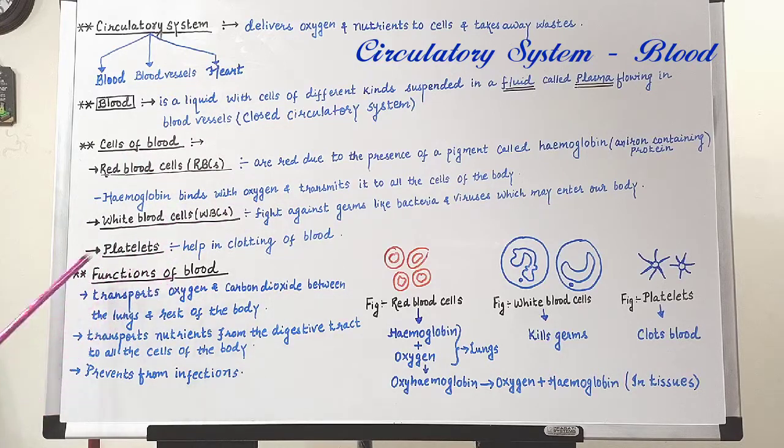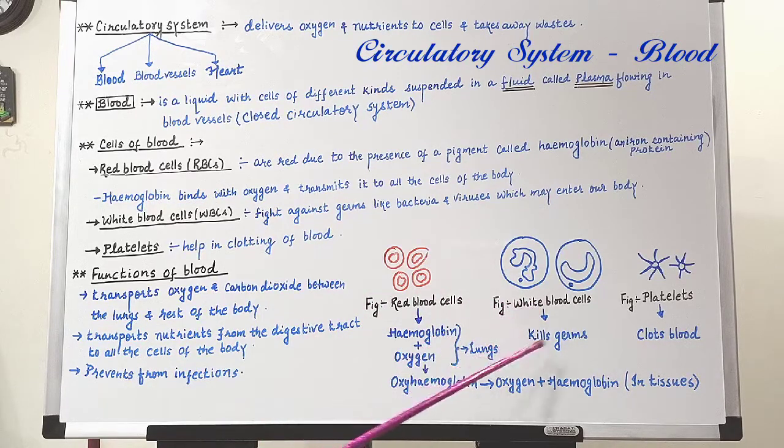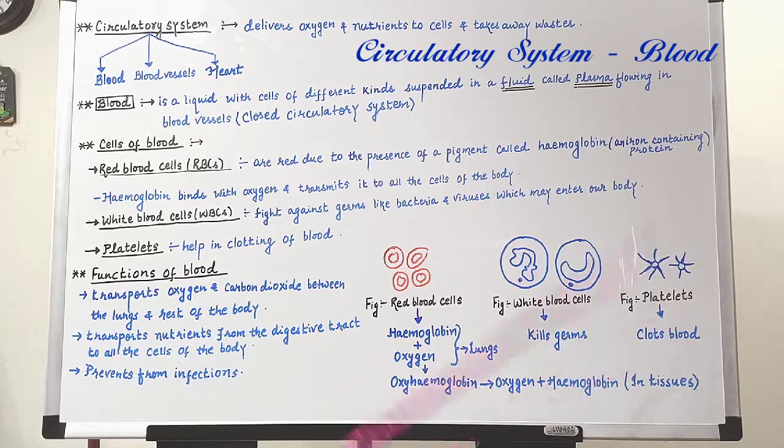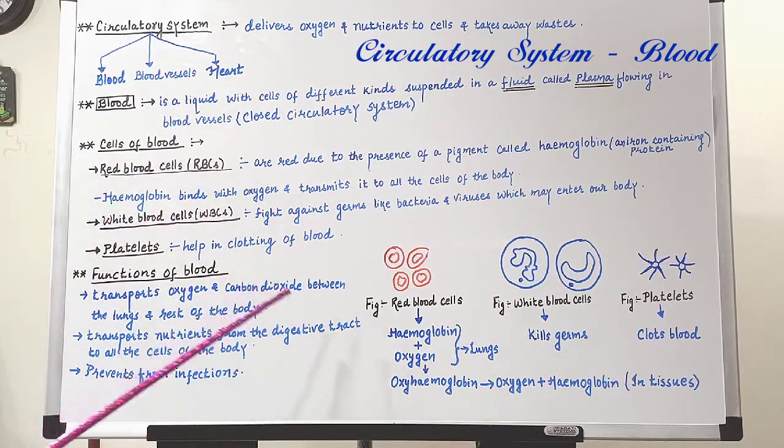Now, coming to the functions of blood. You may see these are the red blood cells helping in the transport of oxygen. These are the white blood cells which help in killing germs, and these are the platelets which help to clot blood. So if we summarize the functions of blood, one of the functions of blood is to transport oxygen and carbon dioxide between the lungs and the rest of the body.